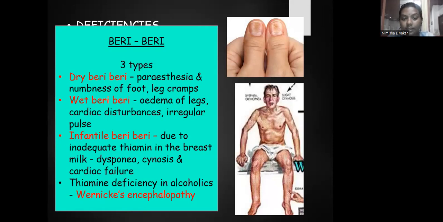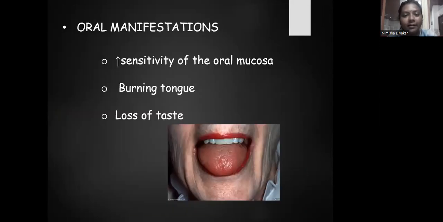beriberi. There is edema of the legs and the nails. There will be markings or lines in the nails. The oral manifestations of beriberi are increased sensitivity of oral mucosa. So there will be burning mouth syndrome. For B1 deficiency, for thiamine deficiency, there will be burning mouth syndrome and ulcerative stomatitis. There will be burning tongue and dyspepsia. Next one is vitamin B2 or riboflavin.